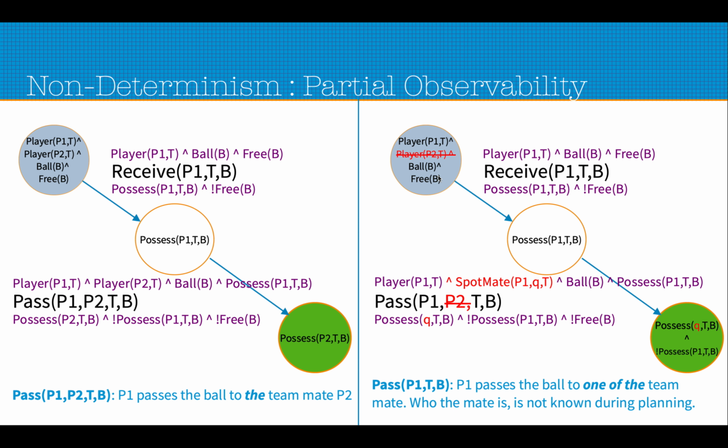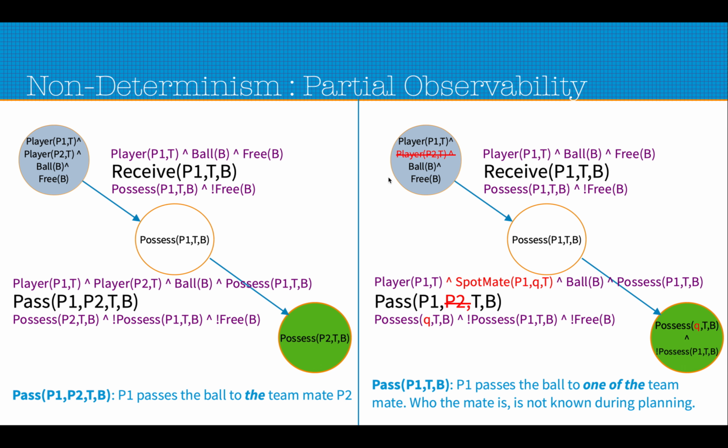So in the partial observability, we try to investigate now what partial observability can be modeled for this game. The left hand side is the deterministic case, when there is full observability of the game. There the pass P1 P2 TB means that P1 passes the ball to the teammate P2, which means P1 clearly knows whom the ball is being passed to and knows that there is a teammate from the same team and the person is P2.